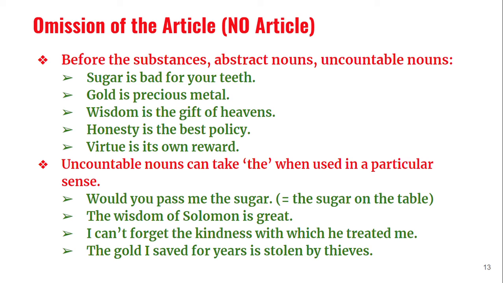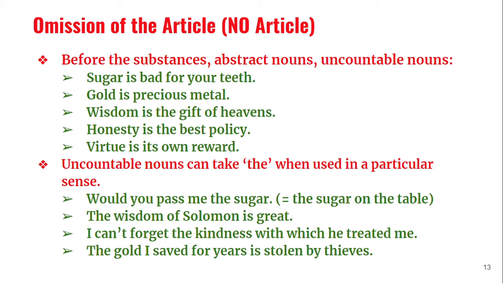Substance means what? It is not something solid; maybe it is liquid, maybe some substance. We cannot use the. For example, sugar is a substance. Sugar is bad for your teeth, and moreover sugar is an uncountable noun. Sugar is a substance, so we should not use the sugar; we should use sugar.